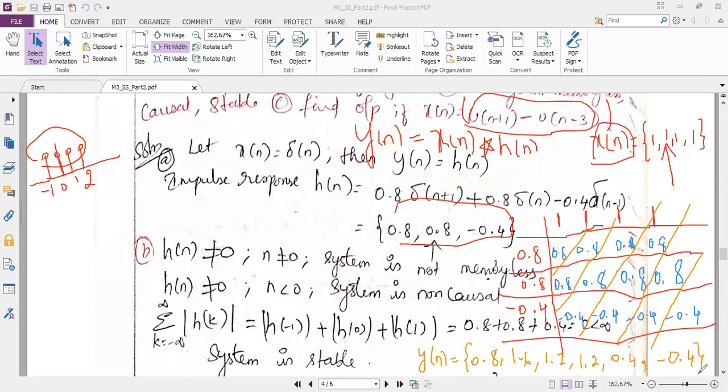I need to know the index where it should start. When I was solving the problem, I had given the shortcut method. What is the shortcut method? Anybody remember? See, h of n is starting at minus 1, and x of n is also starting at minus 1. That means minus 1 plus minus 1. I have to add the index of both the values, x of n and h of n. So it is minus 2. So the first answer 0.8 is at minus 2, 1.6 is at minus 1. Then which is the index here? The 0th index is 1.2. Am I right?